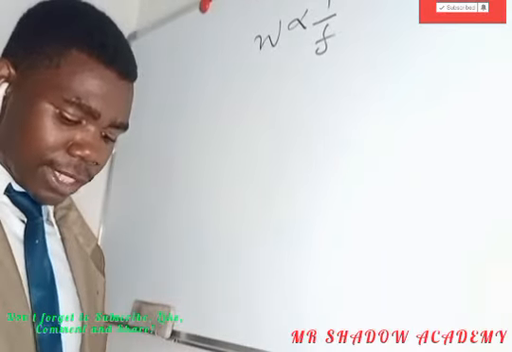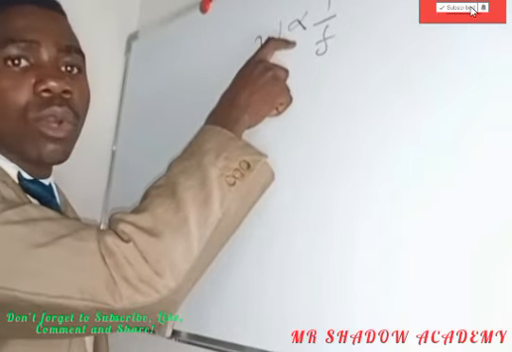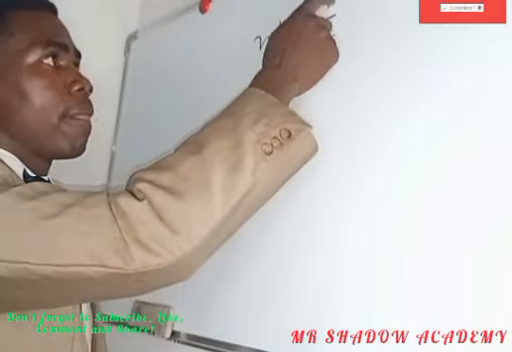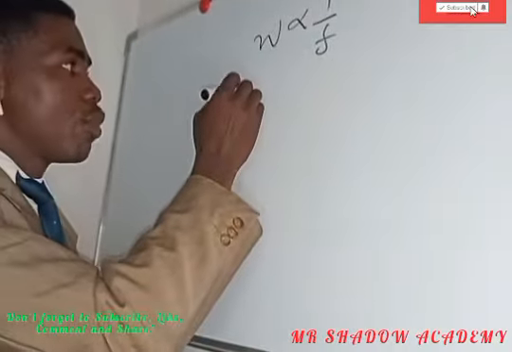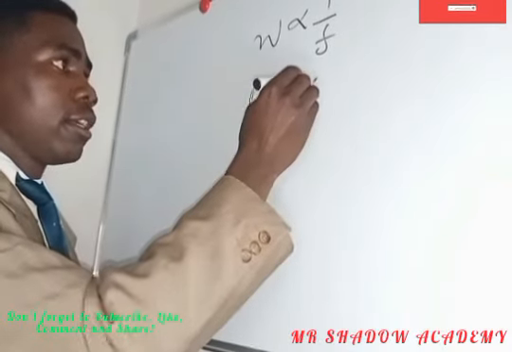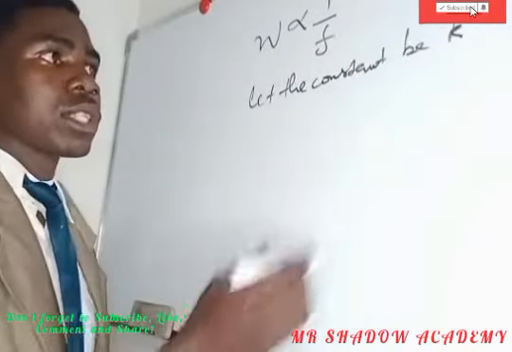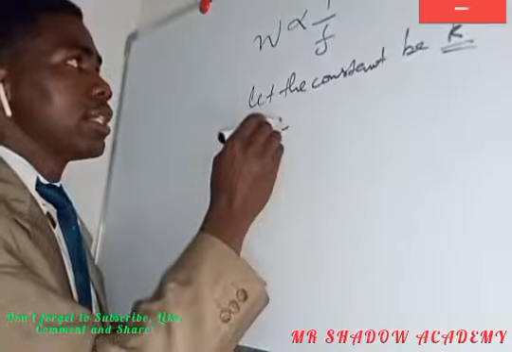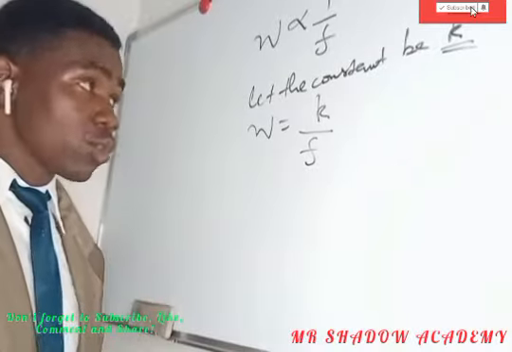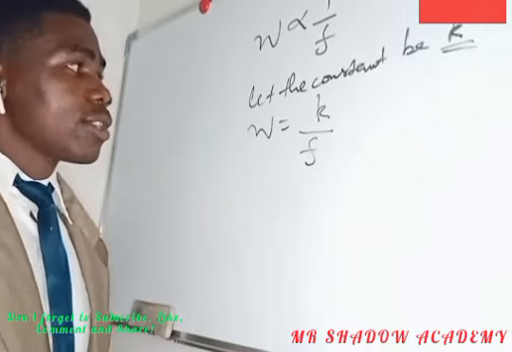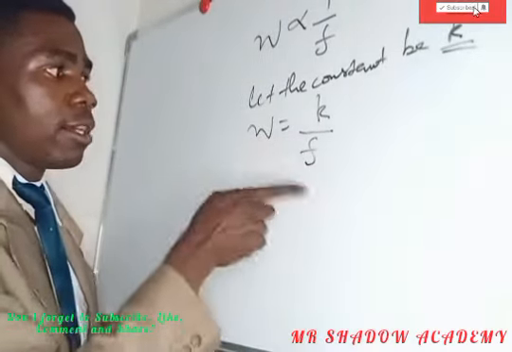Alright, so since this fraction represents inverse, at the second step we have to introduce equals here. So when we introduce equals here, we have to also introduce the constant here. Alright, so we can just let the constant be k. So since you let the constant be k, we have to say w is equals to k over f. But this one is not the relationship, right? So since we are given the value of w and the value of f, we have to find the value of k using the first values given.